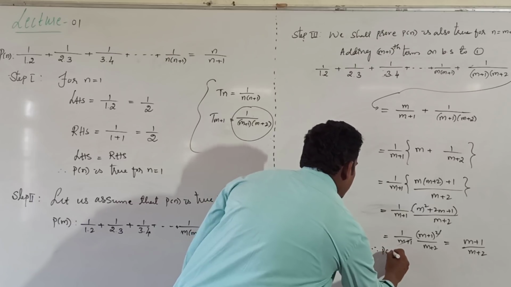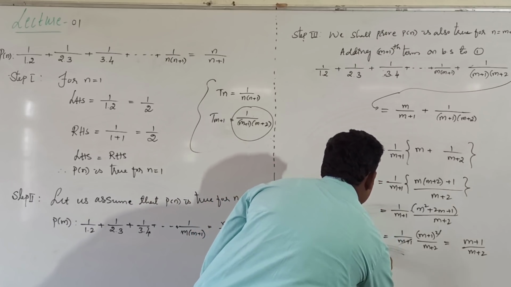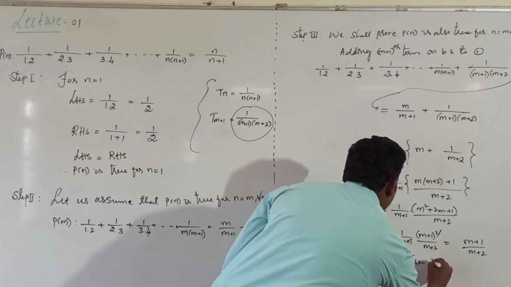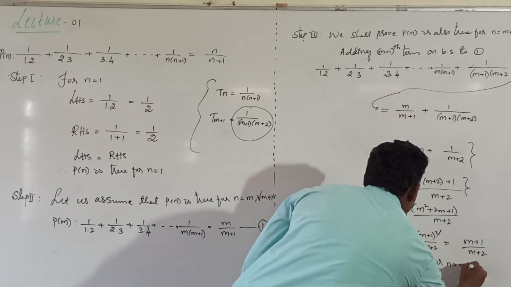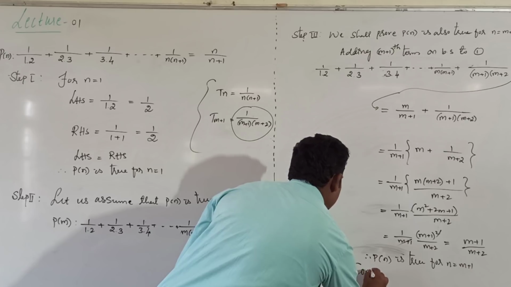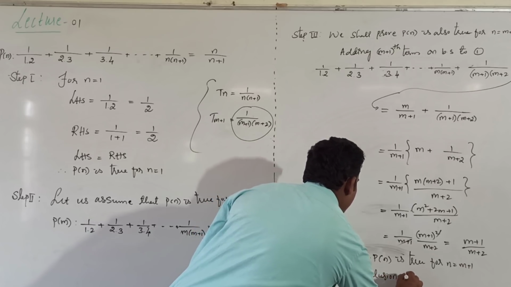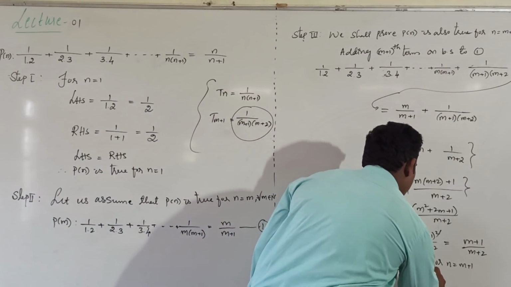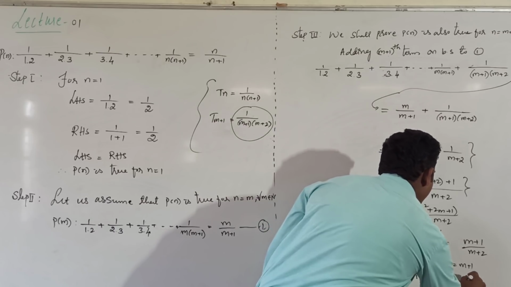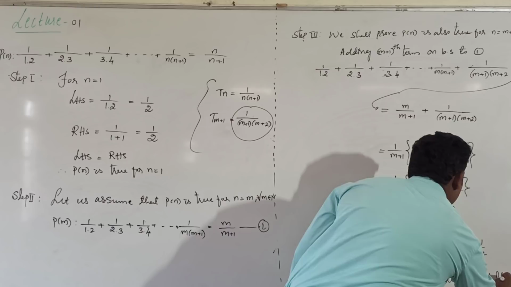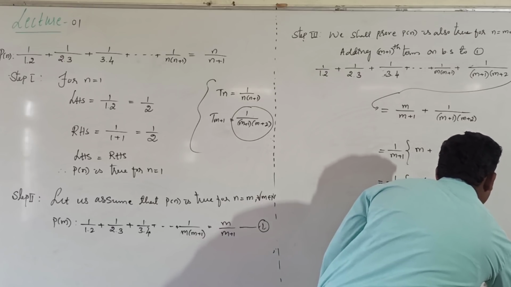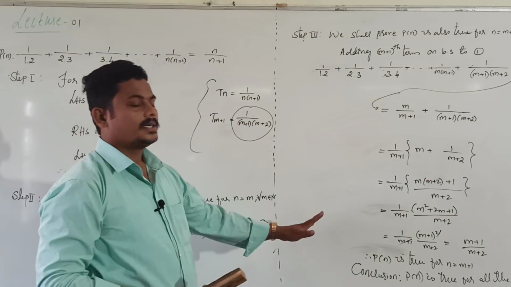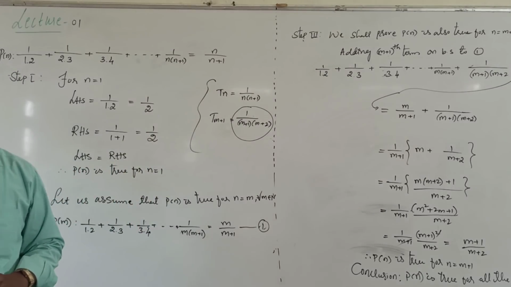Therefore P of n is true for n equal to m plus 1. Lastly, write the conclusion. P of n is true for all the natural numbers. Clearly the given statement is true for all the natural numbers. Thank you.